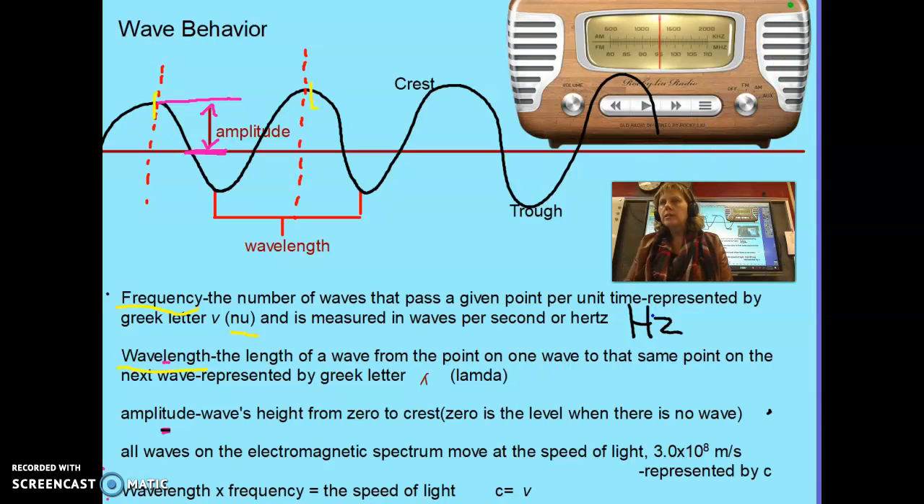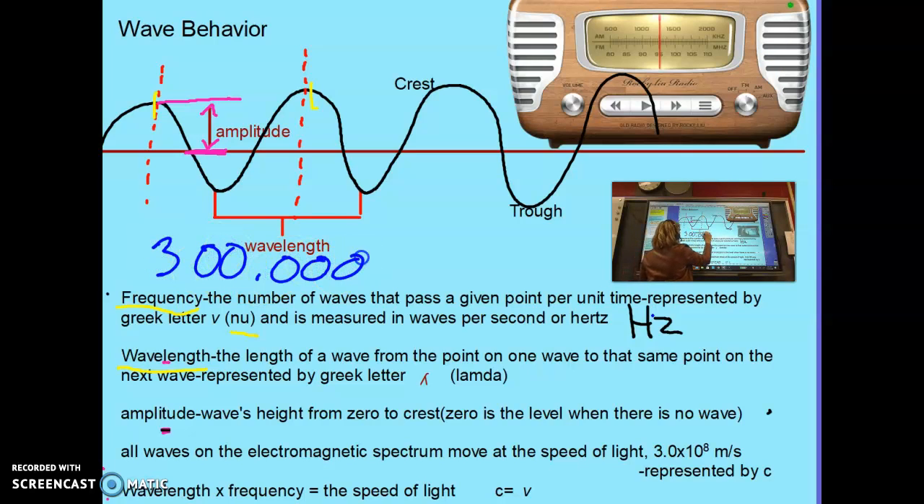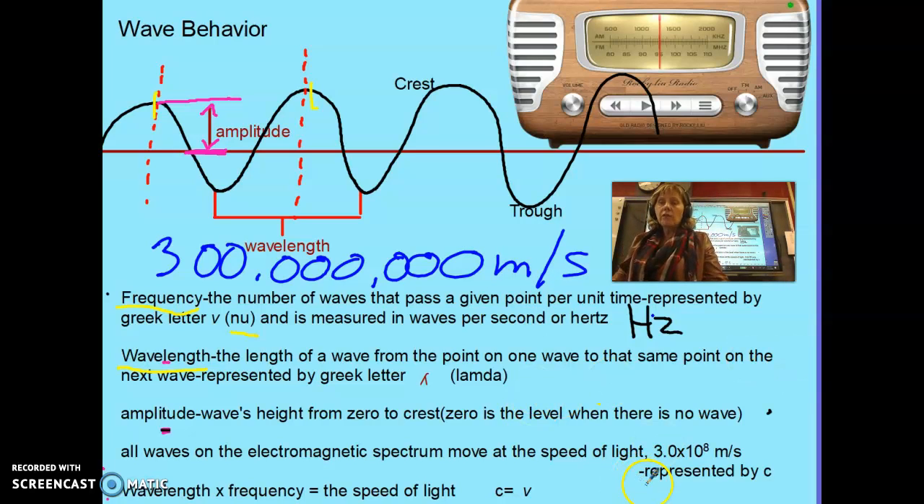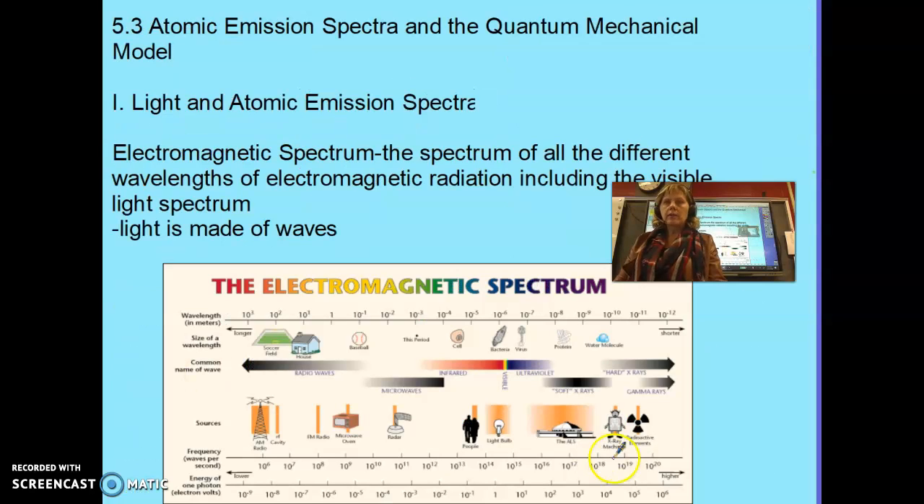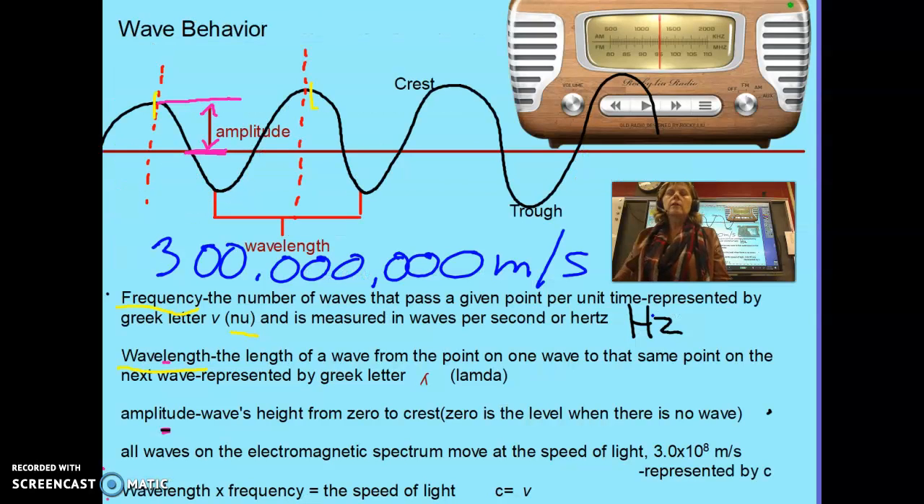If we expressed that as a whole number, 300 million meters per second. That's how fast all electromagnetic waves move. That's how fast light moves. That's how fast radio waves move. Anything on this electromagnetic spectrum, X-rays and so forth, radar waves, all of these move at 300 million meters per second.